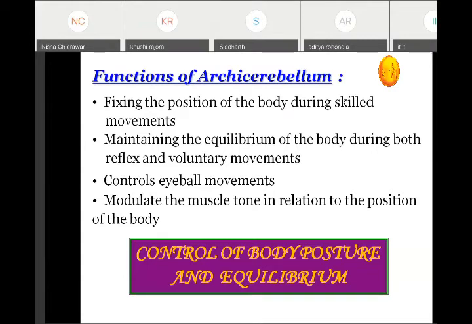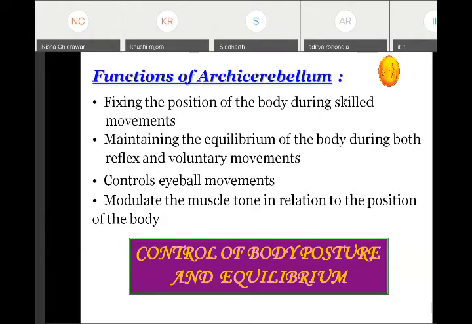It adjusts the tone, or it understands what the imbalance is or how we are going to do the activity. This activity will be determined by the cerebellum, and it will adjust the tone in the distal group of muscles before the activity has to take place.